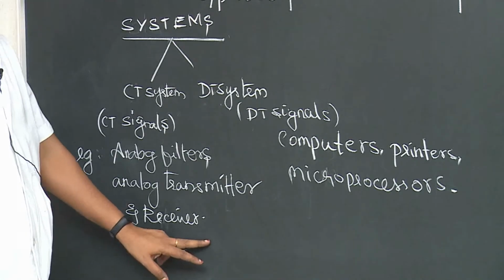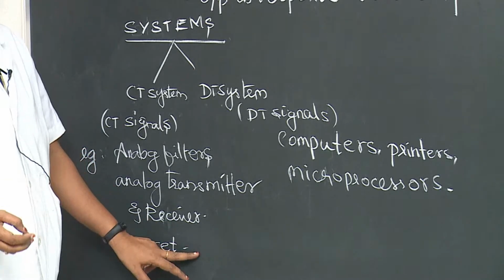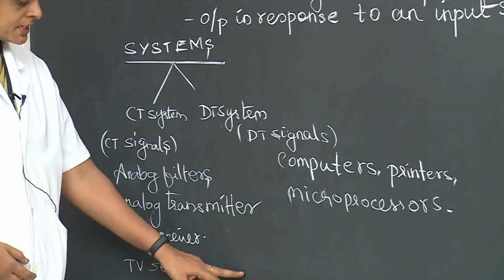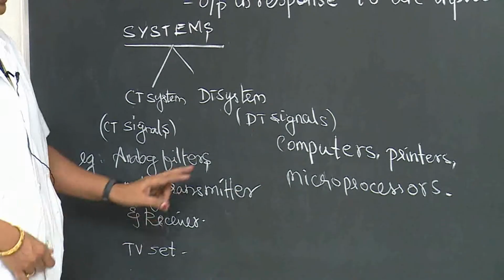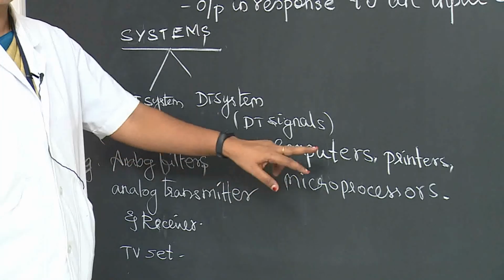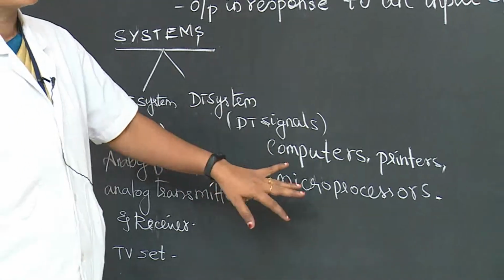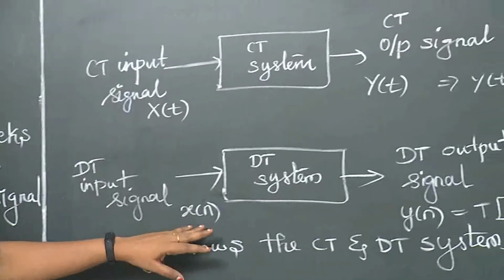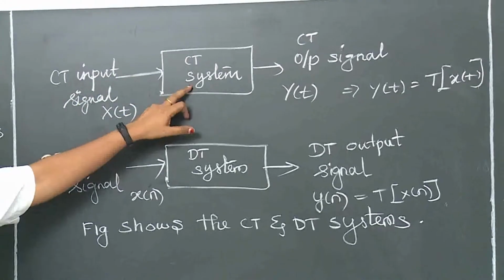It has a number of elements connected to it, that means amplifiers and filters. These are small systems connected to the major system, that is the TV set. And for DT signals, we have DT systems, such as computers, printers, and microprocessors. These are examples of discrete time systems. The figure shows the continuous time system and the DT system. In this, we have the CT system.